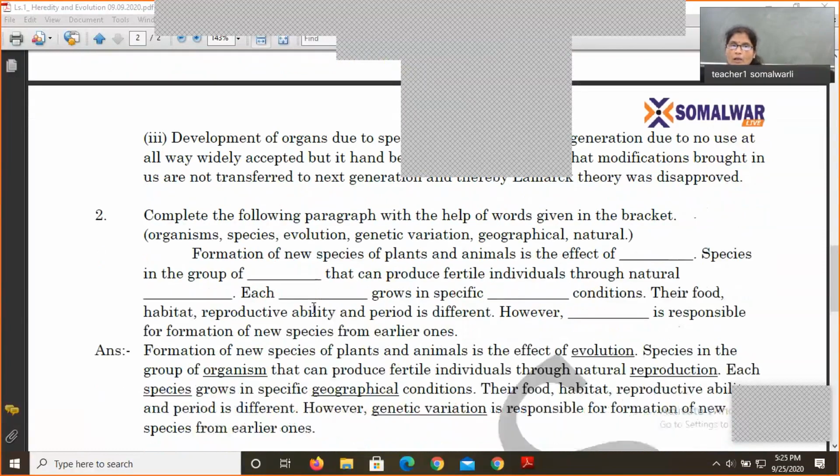So, formation of new species of plants and animals is the effect of what?